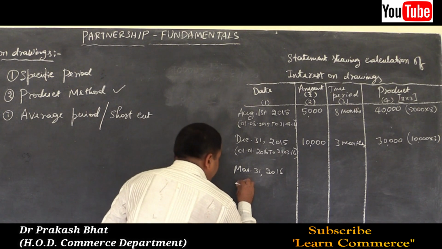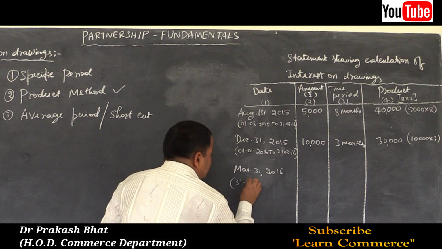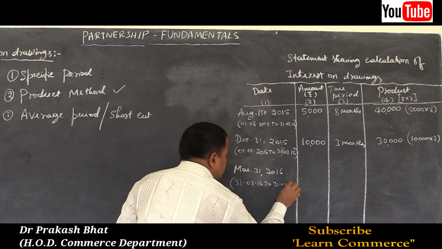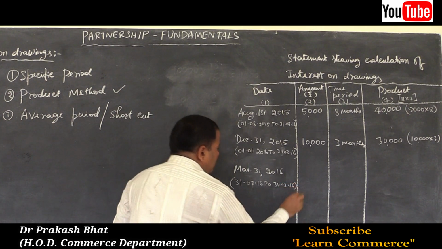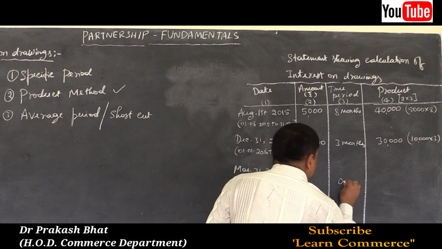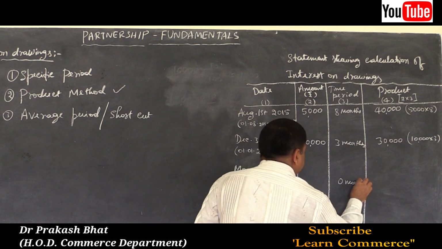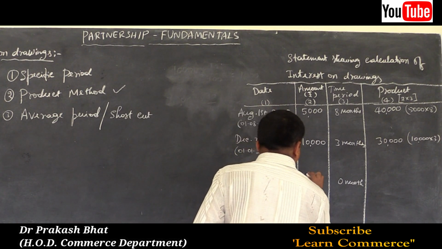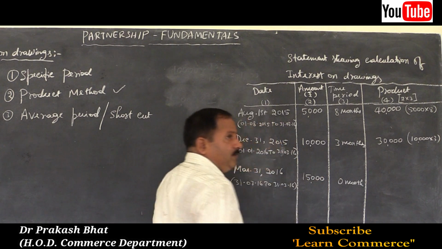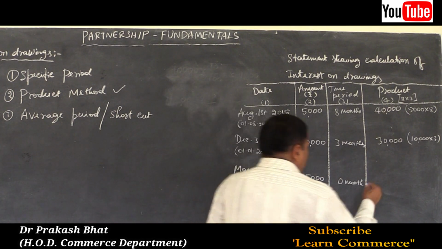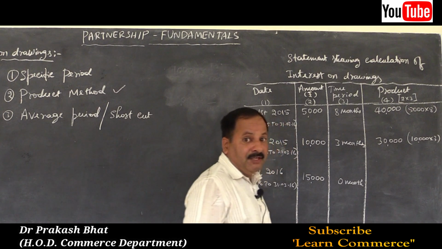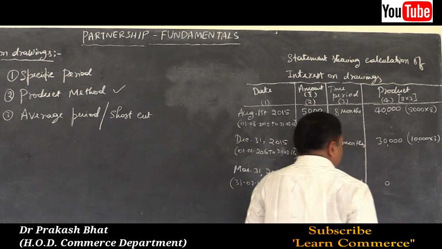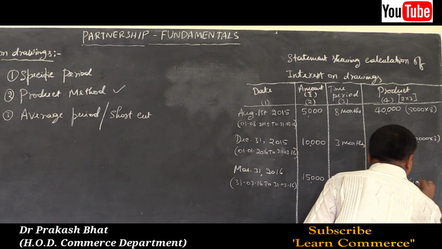So here 31st March 2016 to 31st March 2016. So it will be 0 month. Amount was 15,000. So now write the product. 15,000 into 0, not 15,000, it is 0 only. So 0 here. 15,000 into 0.